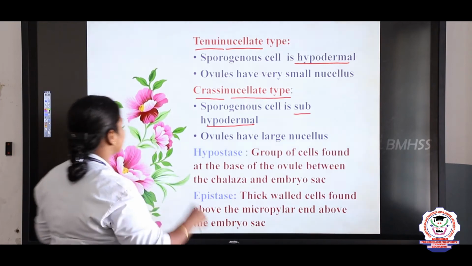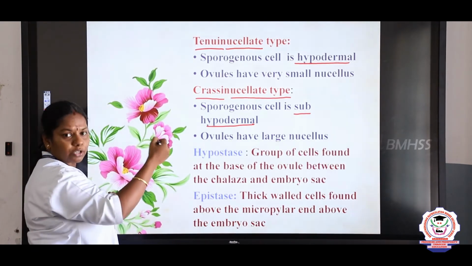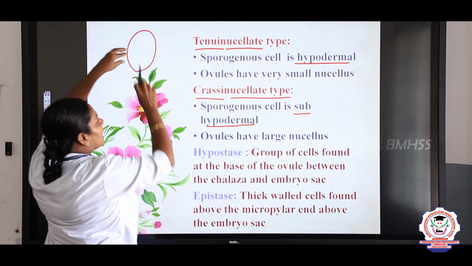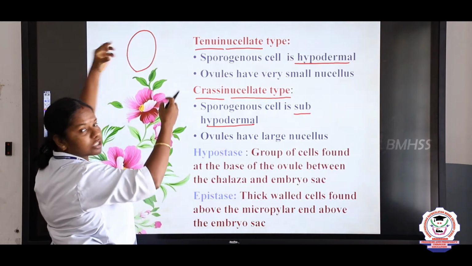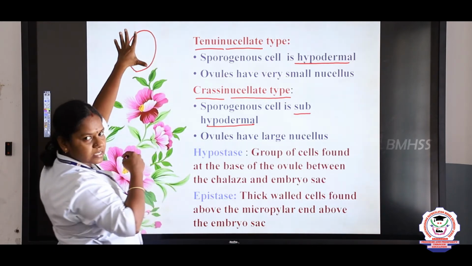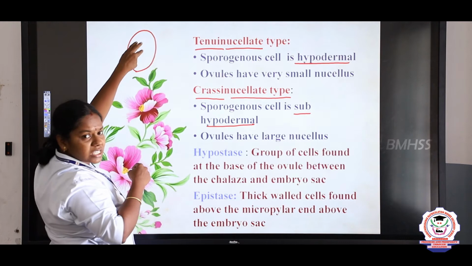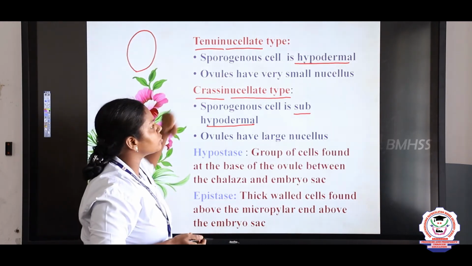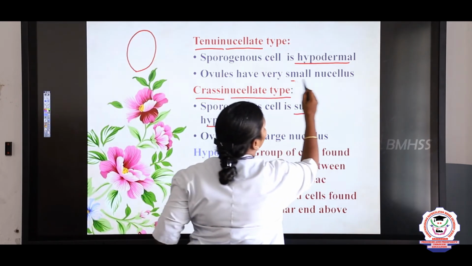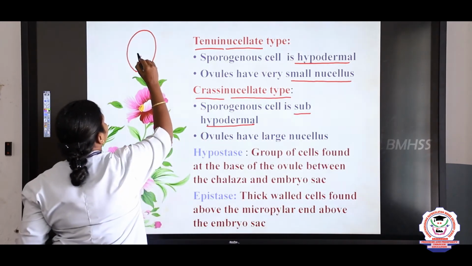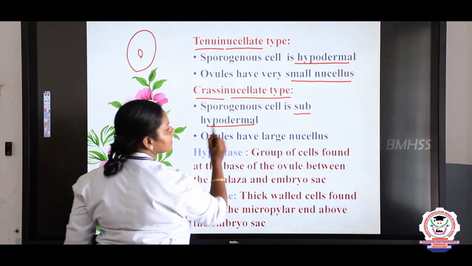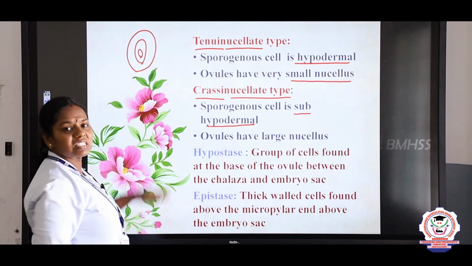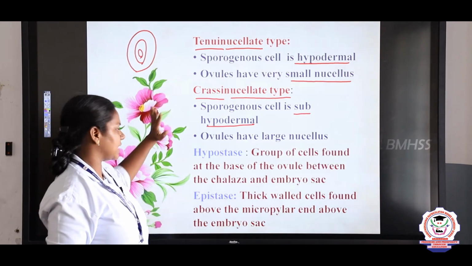What do you mean by sporogenous cell, children? At the time of development of the ovule, some hypodermal cells develop into the sporogenous cells and the layers. So the sporogenous cell we call a megaspore mother cell. And in the tenuinucellate type, the ovules have a very small nucellus. But in the case of crassinucellate, the ovules have a large nucellus. So this is the main difference between the tenuinucellate and crassinucellate.